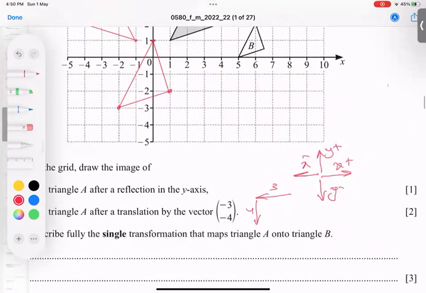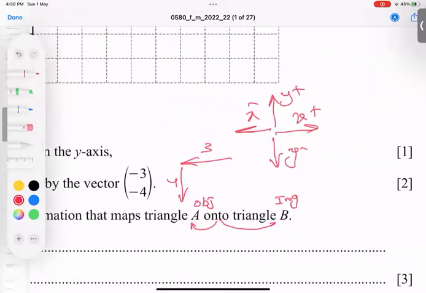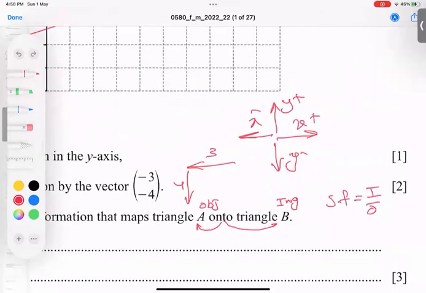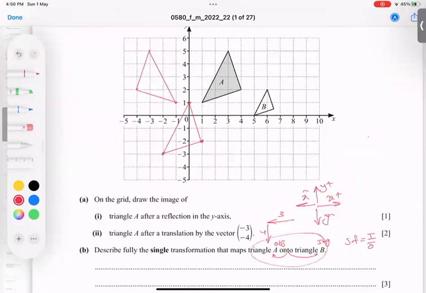Now he's asking the last part, describe A onto B. And make sure of one very important thing. Often students make one mistake. Before onto, this is called the object. And after onto, this is called the image. And make sure for the enlargement, the formula of scale factor is I by O, image by object. If by mistake you wrote O up and I down, wrong answer. So first of all, what is going on from A onto B, not B onto A. So make sure, a small mistake can give you wrong marks, fewer marks.